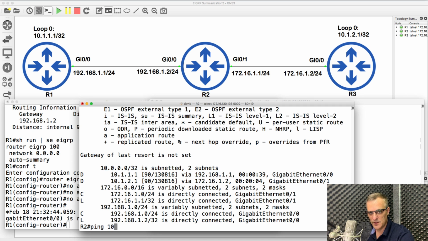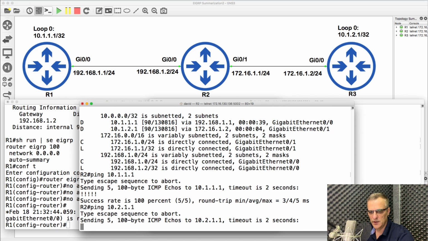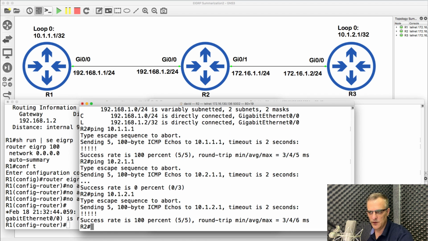So again, 10.1.1.1 can be pinged, 10.1.2.1 can be pinged. Notice 10.1.2.1 is reachable. So that's a simple example of an issue with automatic summarization.